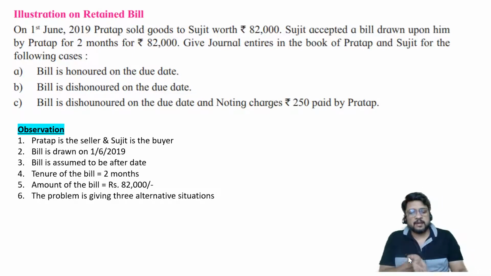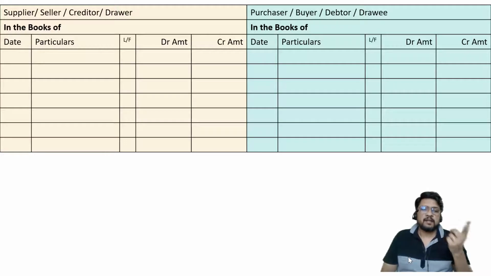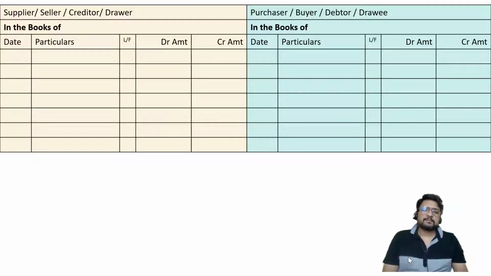Let us now start with our entries. I hope you have drawn the format. If you haven't drawn the format, pause the video, draw the format properly. Left hand side page is for supplier, seller, creditor or drawer, and right hand side page is for purchaser, buyer, debtor or drawee. Format is journal format. You already know the format from 11th standard. Date, particulars, LF, debit amount and credit amount. Follow the same. And after completing the drawing part, then resume the video.